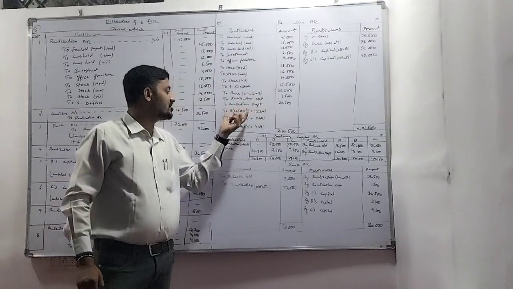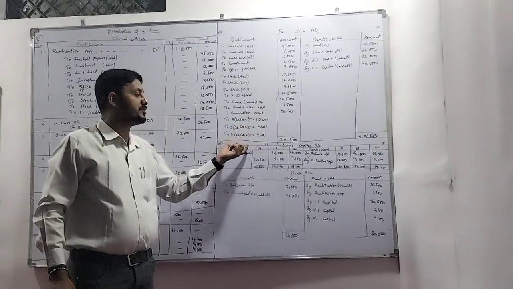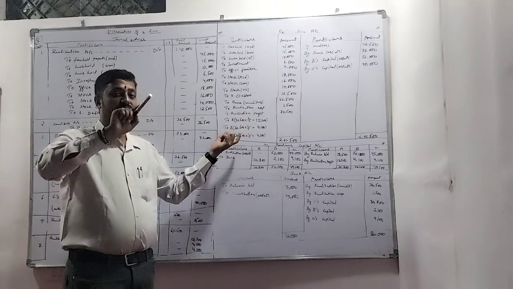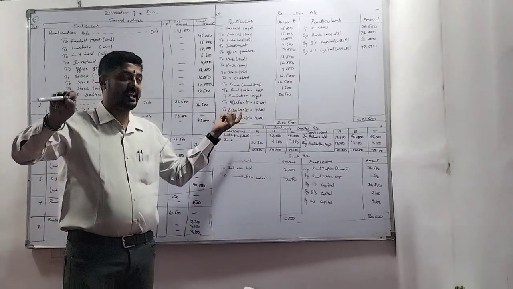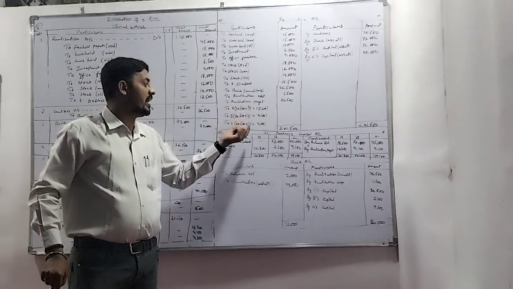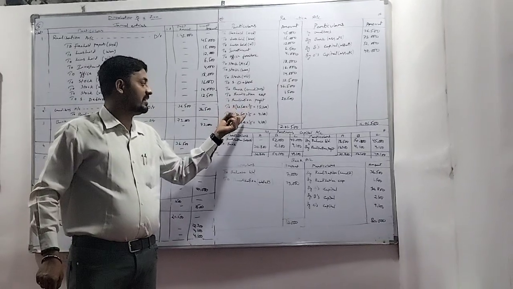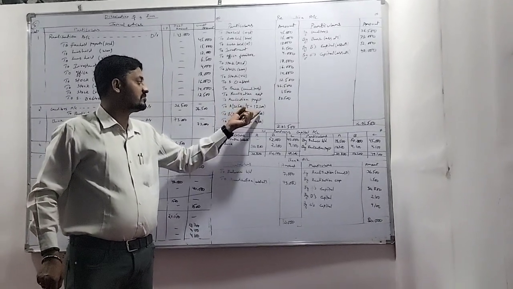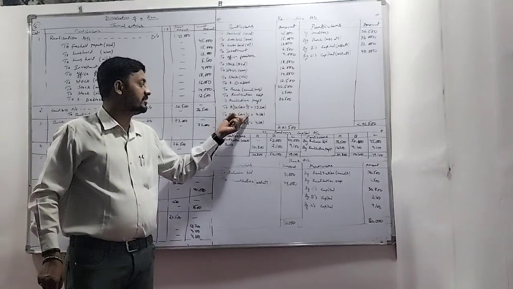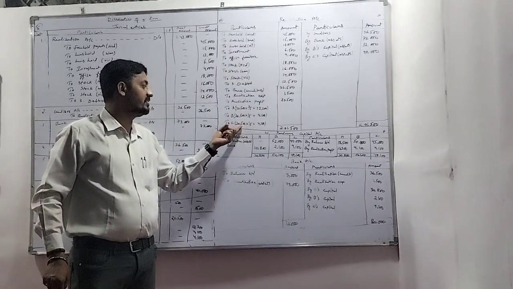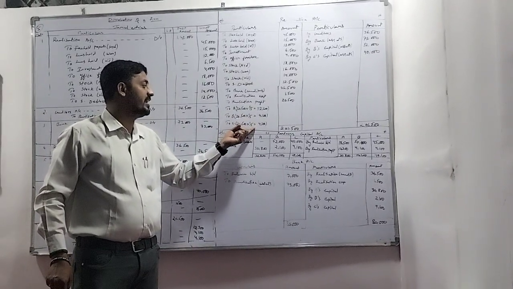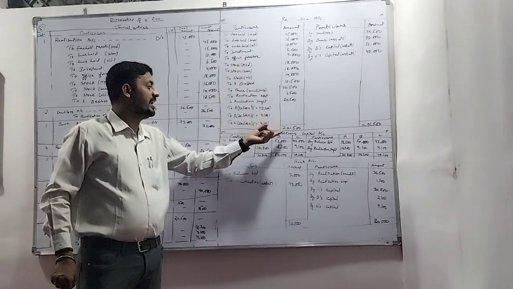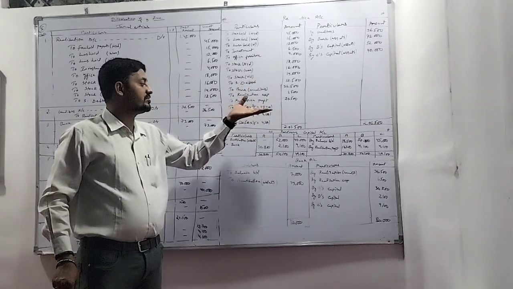So this realization profit is going to be distributed as per the sharing ratios. Already in the question, in the first mark only, they have given the 3:1:1 ratio. So 3/5, 1/5 and 1/5. 20,500 into 3/5 is 12,300. 20,500 into 1/5 is 4,100. 20,500 into 1/5 is 4,100. So this complete realization account is going to be closed.